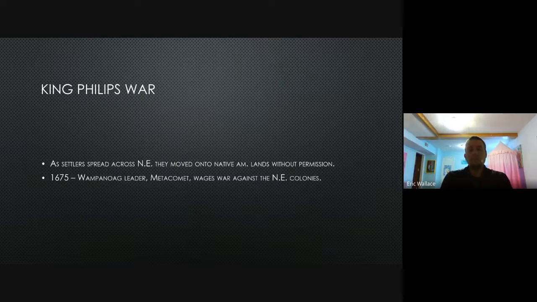King Philip, also known as Metacomet, was a Wampanoag leader, and he's going to basically declare war on the New England colonies in 1675, trying to get these settlers pushed off his lands and take his lands back. This war is going to last around 14 months. Eventually, the settlers will defeat Metacomet and his warriors, and will continue to spread out across Native American lands.